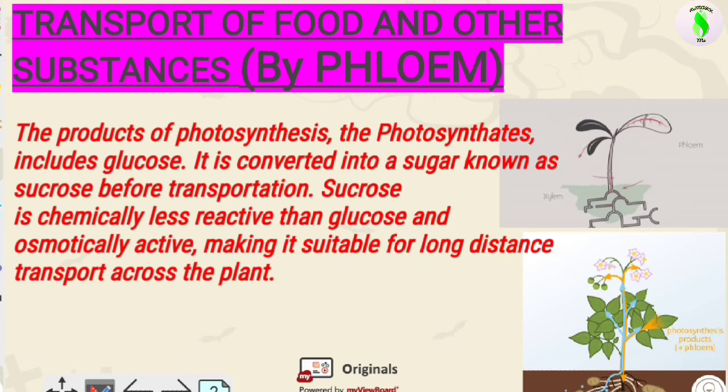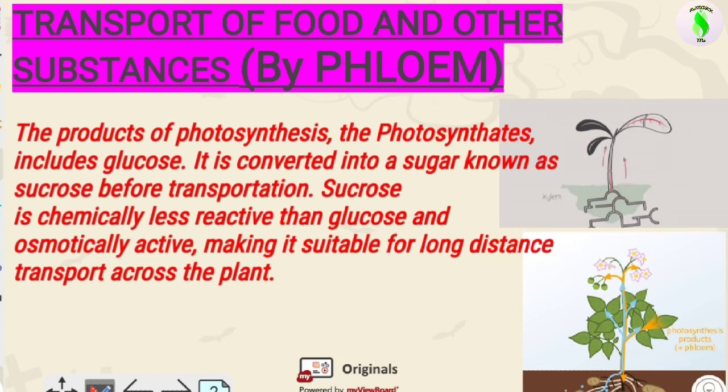So sucrose is transported, because sucrose is a disaccharide and it can transport substances easily in much less time. And sucrose is also chemically less reactive than glucose and osmotically active, making it suitable for long distance transport across the plant.